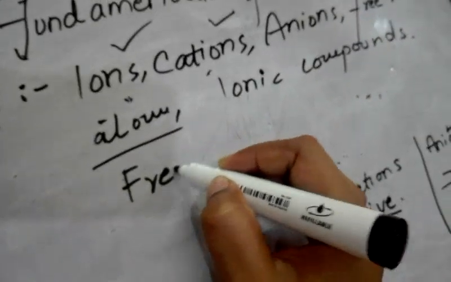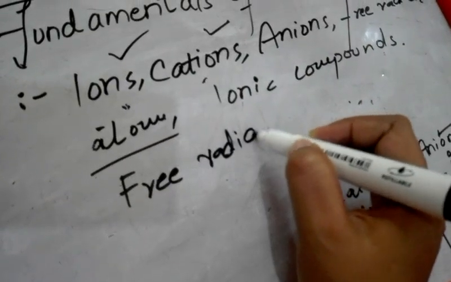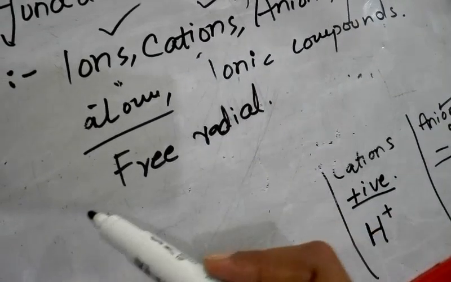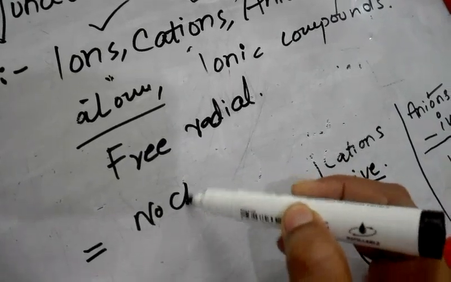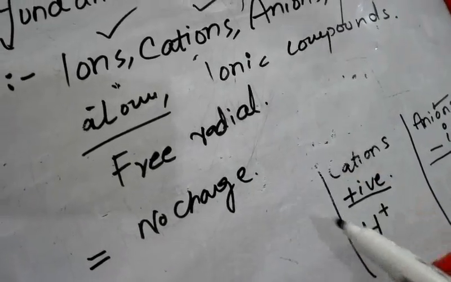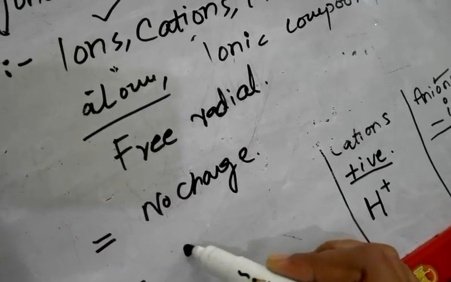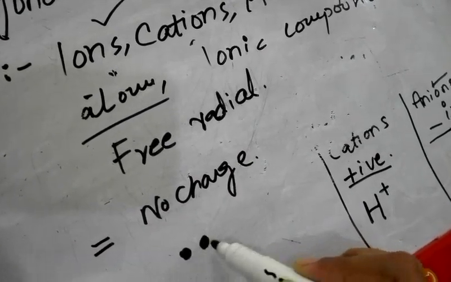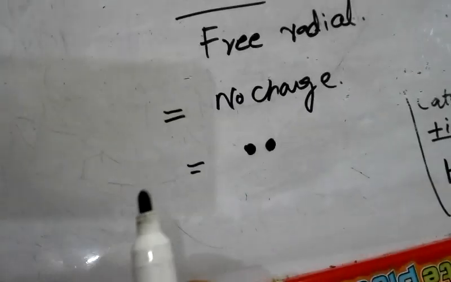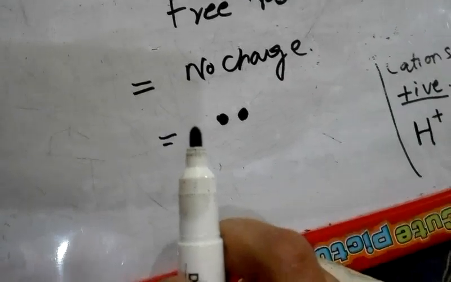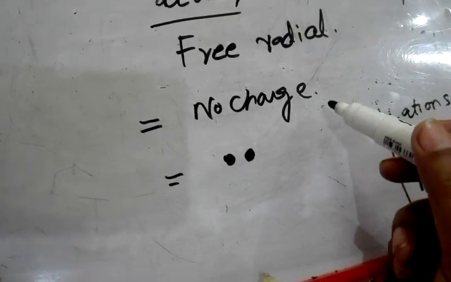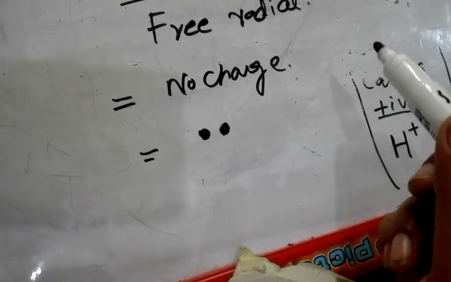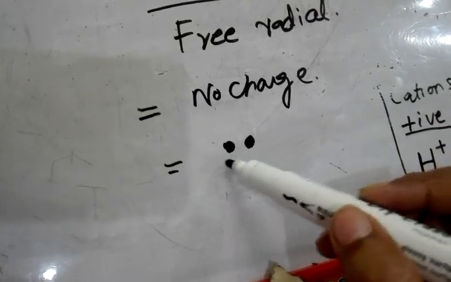What is free radical? So my dear class, remember that a free radical is one which has no charge. First of all, you will identify that it does not have any charge. It has lone pairs like this. These dots are always present on a free radical. Always remember, free radical occupies no charge. It is electrically neutral. A free radical is electrically neutral species, whereas an ion has a charge. Free radical is neutral and it always has unpaired electron, vacant electron.